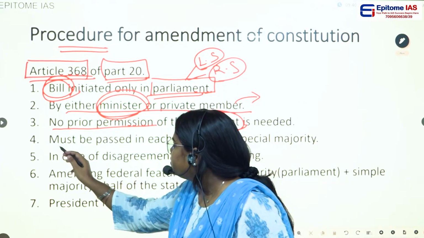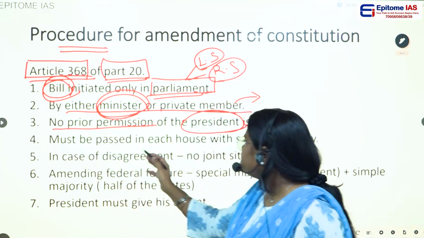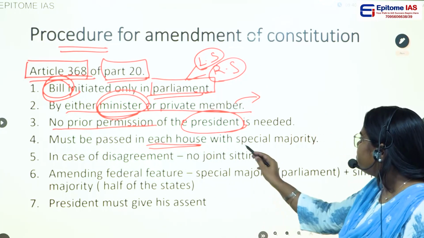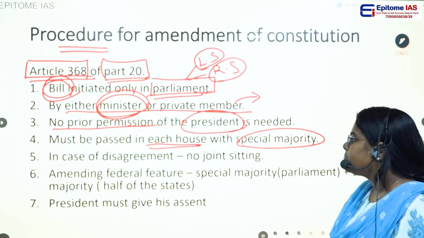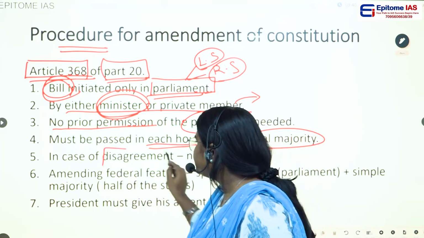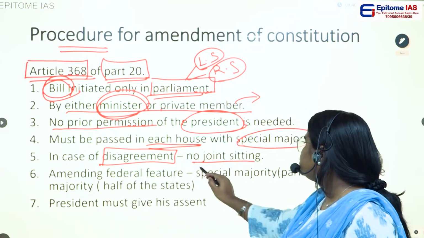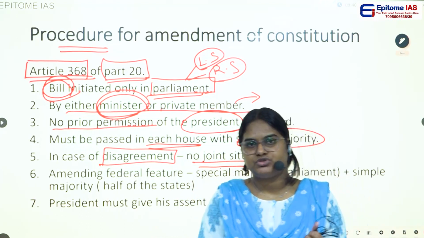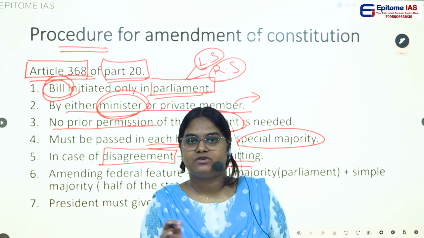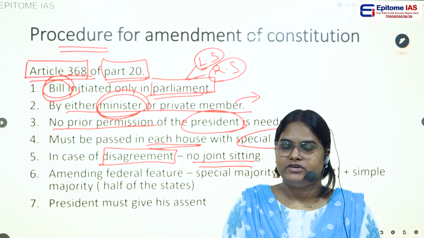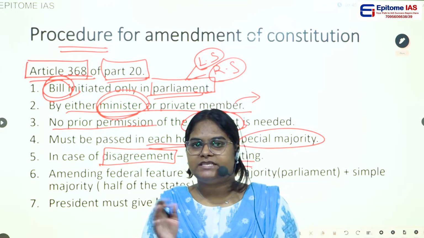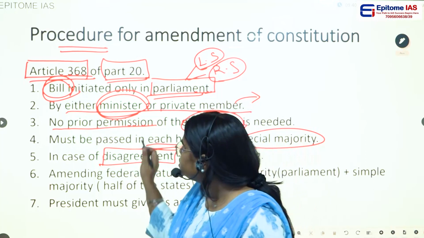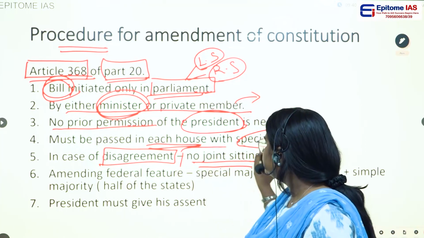Then the fourth point, it must be passed in each house, both in Lok Sabha and in Rajya Sabha, with special majority. And the fifth point, in case of disagreement, there is no provision for joint sitting. In case of an ordinary bill, there is a provision called joint sitting if there is a disagreement between the Rajya Sabha and the Lok Sabha. But in case of a constitutional amendment bill, there is no provision for joint sitting.